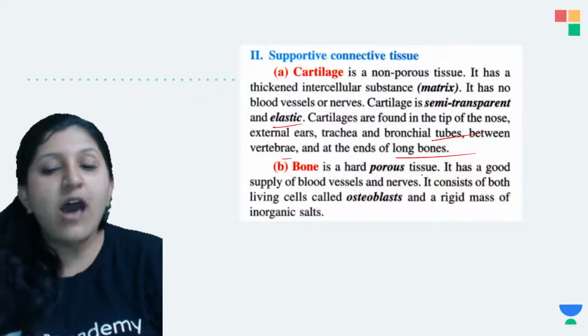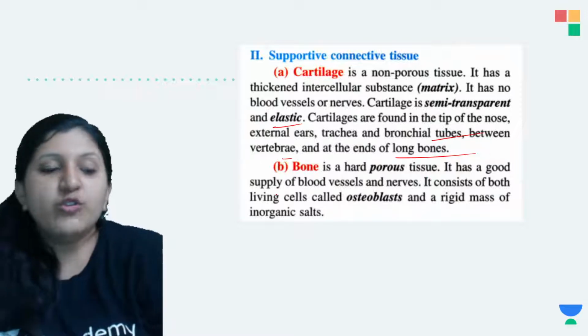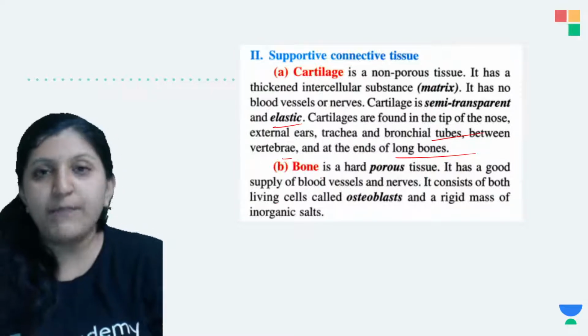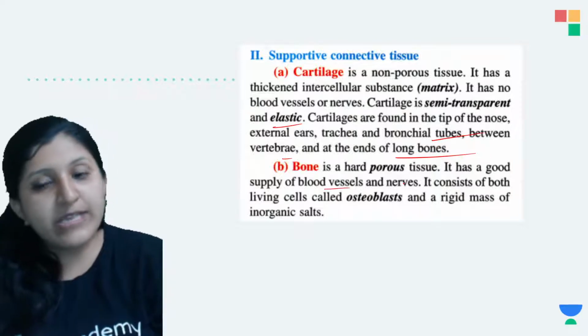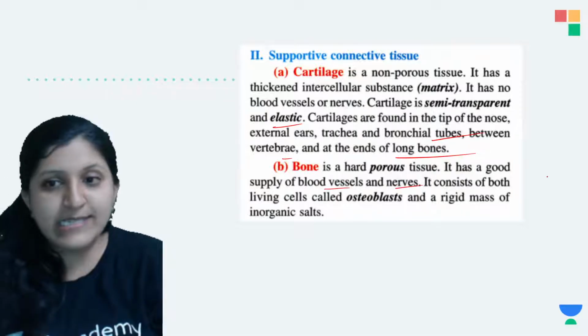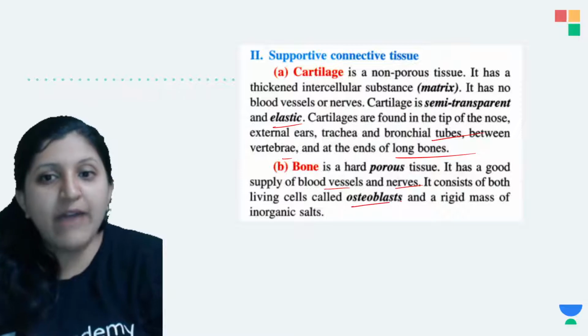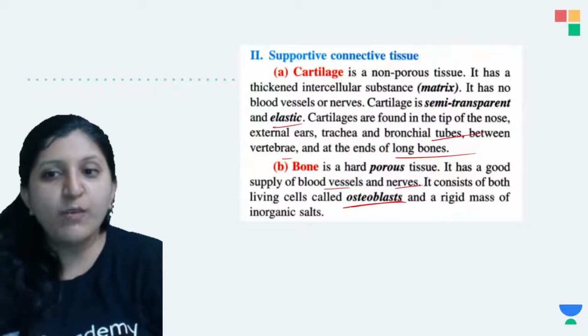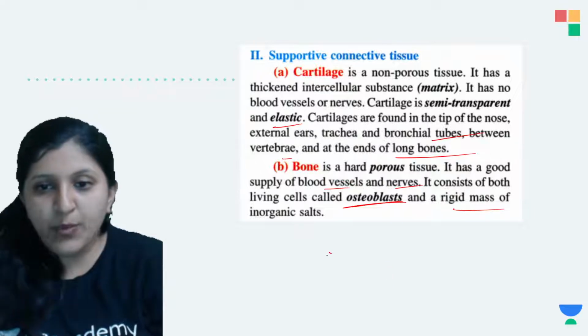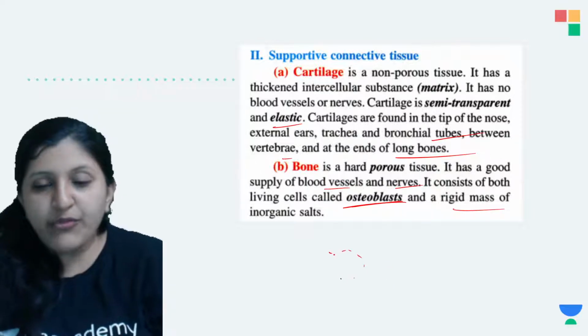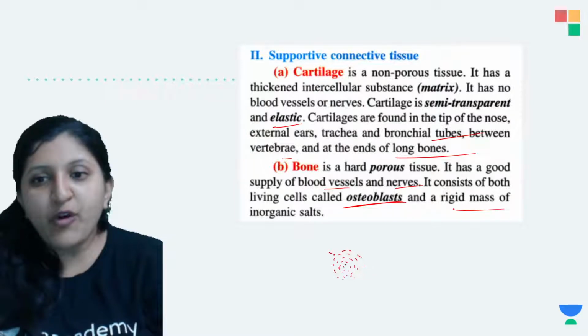Now bone is a hard porous tissue. It is hard by comparison, and it is not elastic. There is a blood vessel supply and a nerve supply. It also has cells called osteoblasts and a rigid mass. If we say this is a bone, you can find the arrangement of bone cells in a circular manner forming a canal.